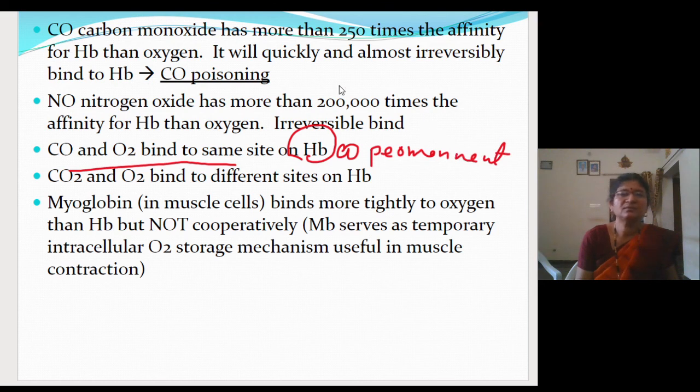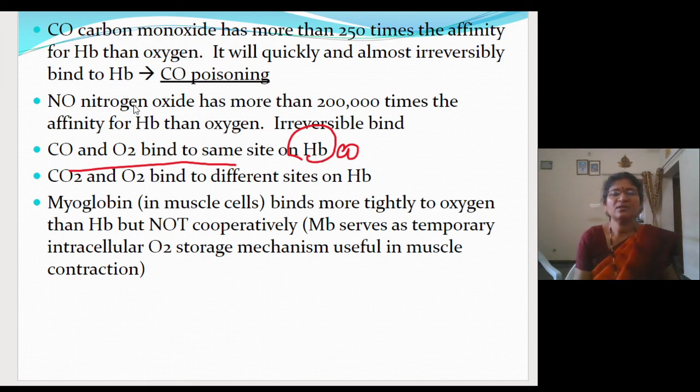Spelling went wrong. So it will form a permanent complex. Fine. So it will not leave carbon monoxide, and that much amount of hemoglobin which is bound with the carbon monoxide is not available for the binding of the oxygen. Fine. So it leads to the carbon monoxide poisoning.